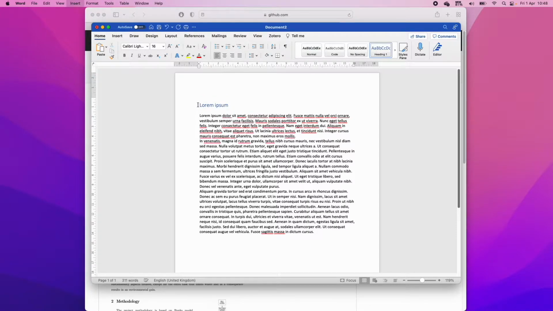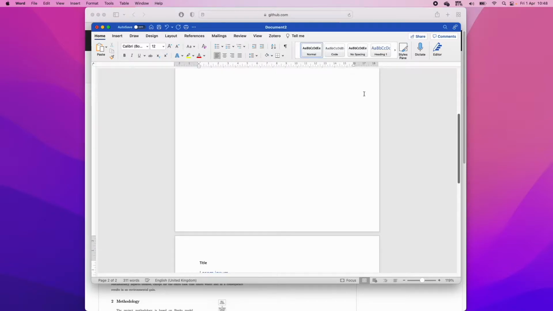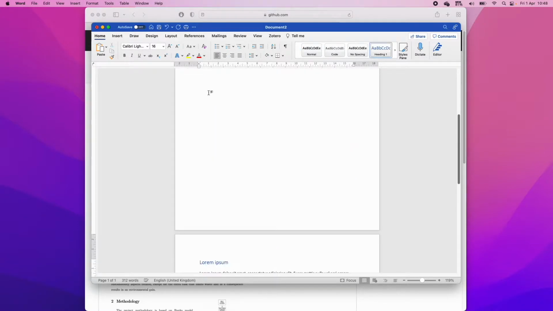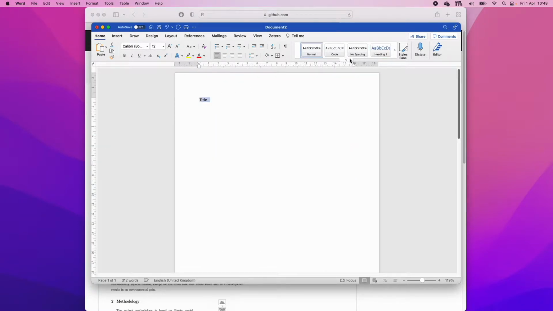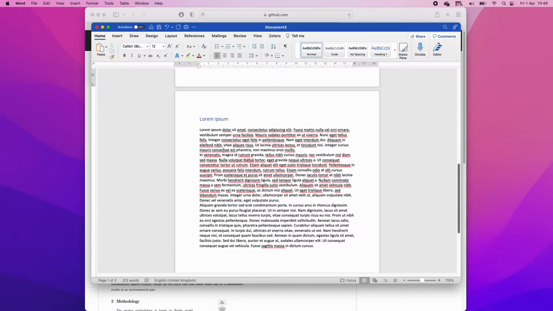If I start a new page and add a title, call it title, we can select the title style. And so we've got a nice title, we've got a heading and some placeholder text.